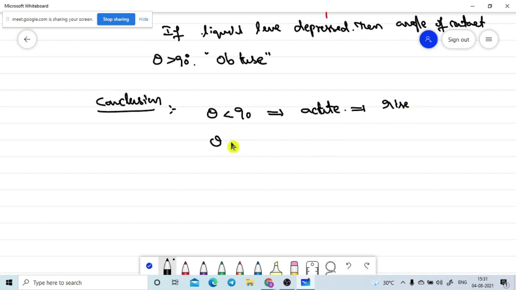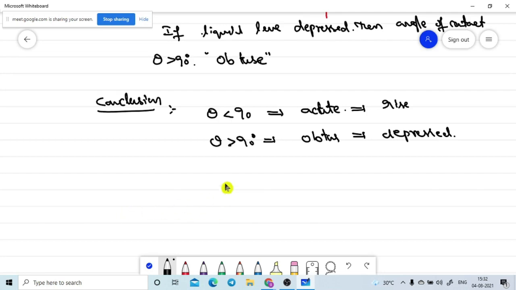If theta is greater than 90 degrees, then that angle is named the obtuse angle, so the liquid level will be depressed. This is the conclusion. With the help of this angle of contact, we can easily say whether the liquid level will rise or be depressed.